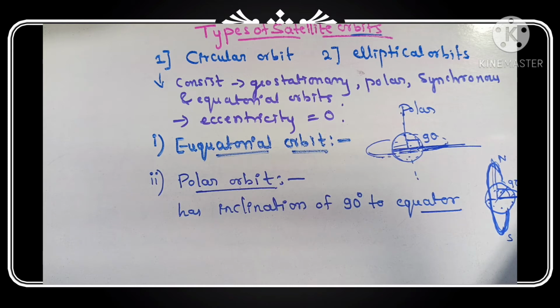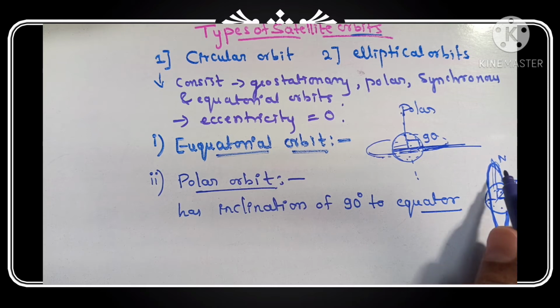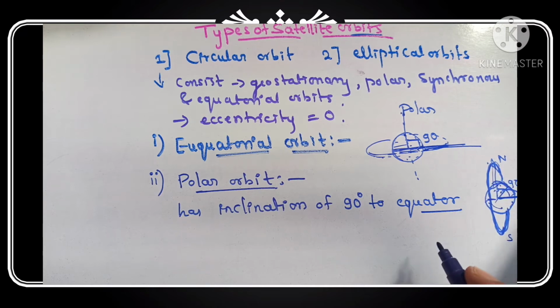This allows the satellite to see virtually every part of the Earth. The Earth looks like it rotates underneath this satellite.